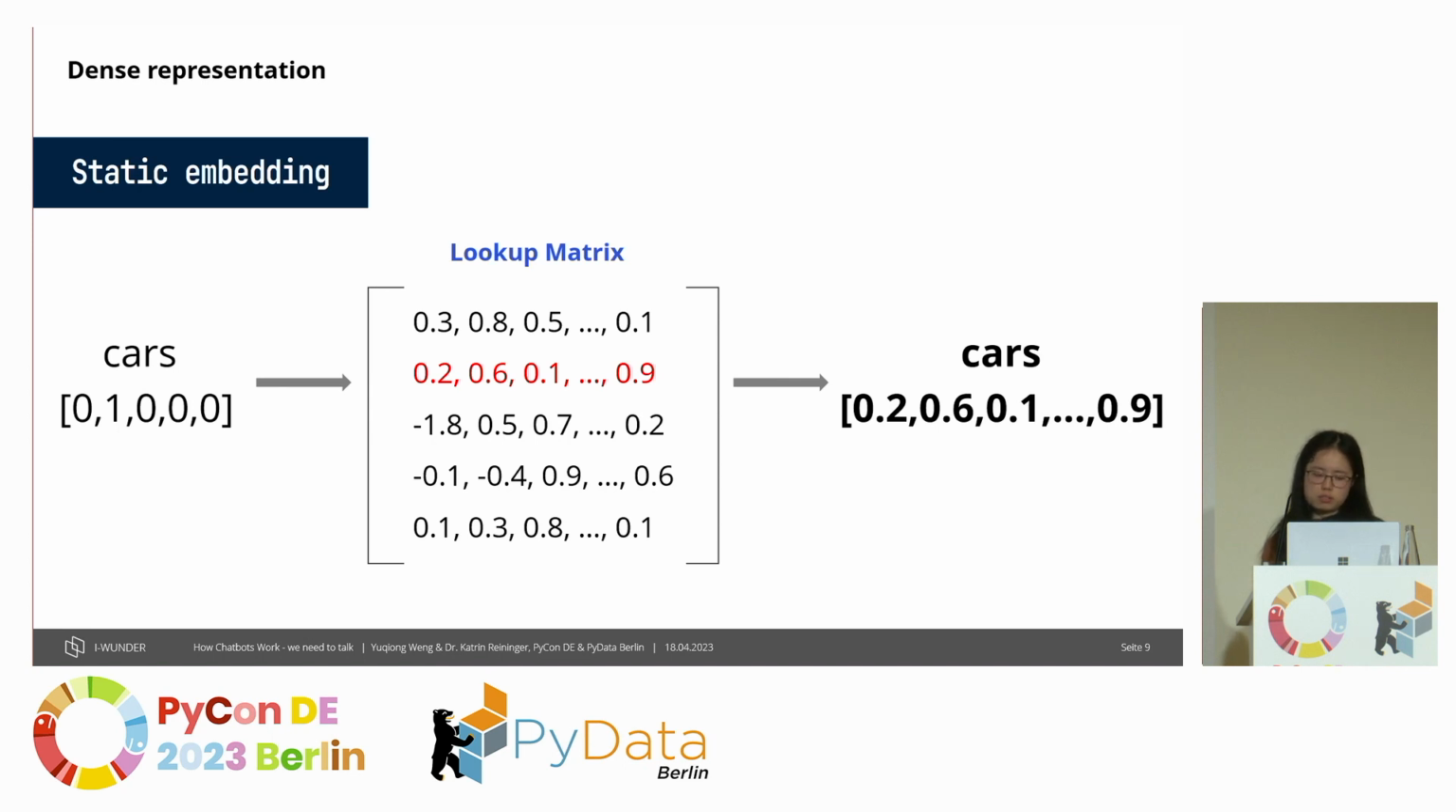During inference, if we want to generate a representation for a word, we simply input the one-hot encoding of that word, and then we multiply it with this lookup matrix. In the end, we get what we want as dense representations. Although static embeddings work quite well, they do not take context into consideration.